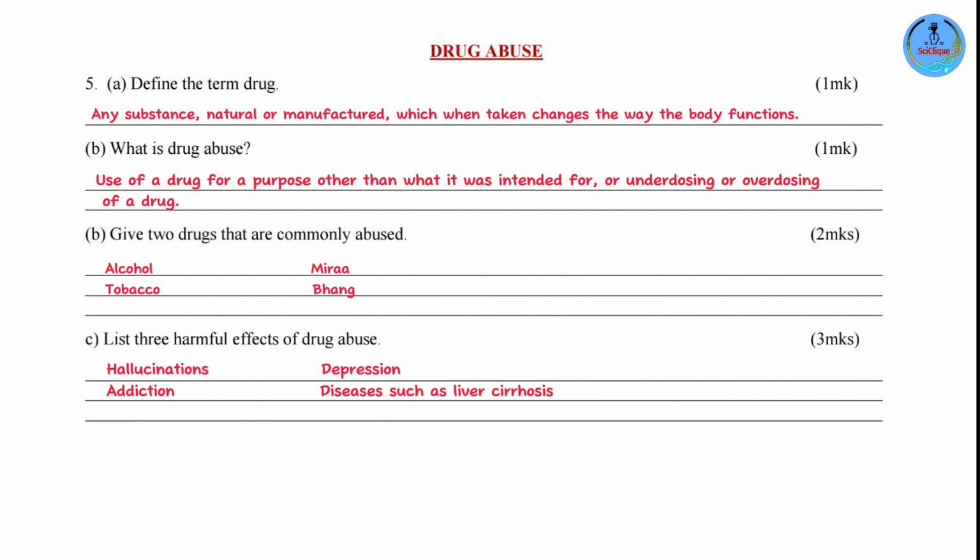Now, drugs cause hallucinations by interfering with the way our brain functions. So you can have some drugs causing people to see things that are not there. These are visual hallucinations, while others cause people to hear voices, auditory hallucinations.